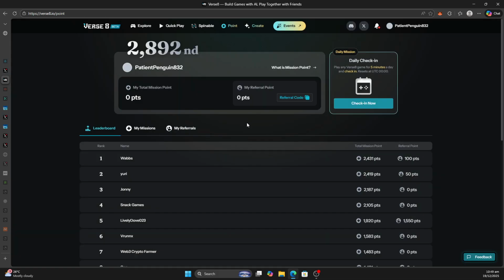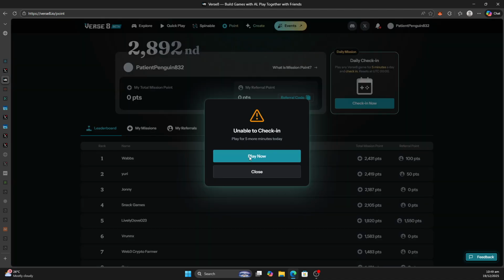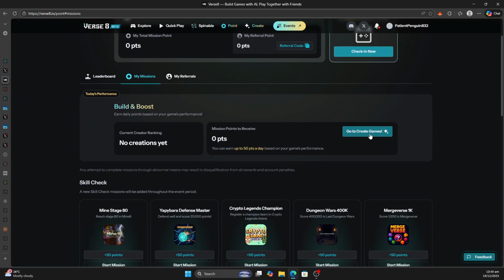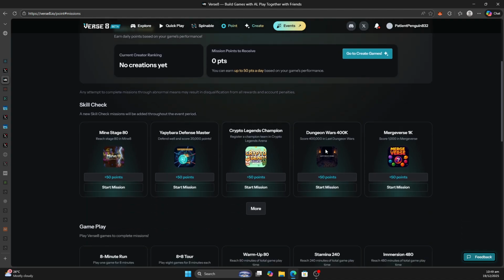You can use my invite if you desire. I'll put it in the description. Something you can do here is check in daily, so unable to check in, play for 5 more minutes today. So you have to play a game. My missions, create games will give you points. So you earn up to 50 points a day based on your game's performance. So then when you get your 800 players plus is when you'll unlock the respective badge on Kaito.